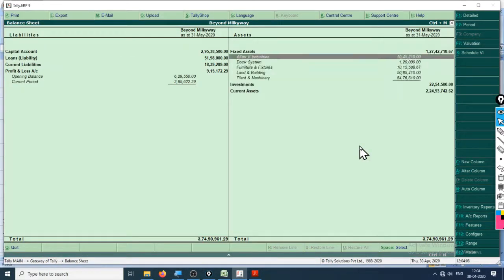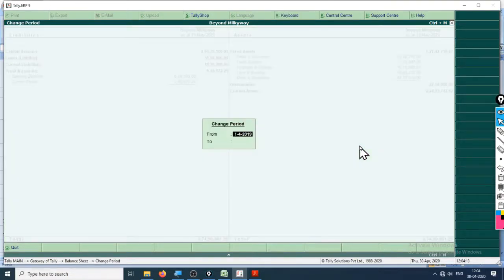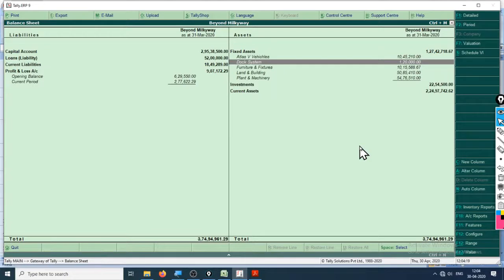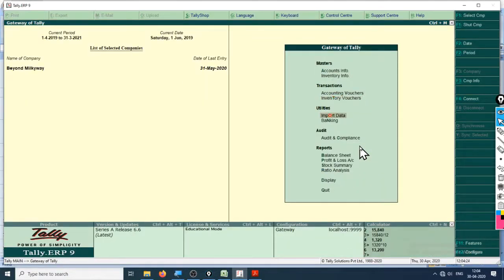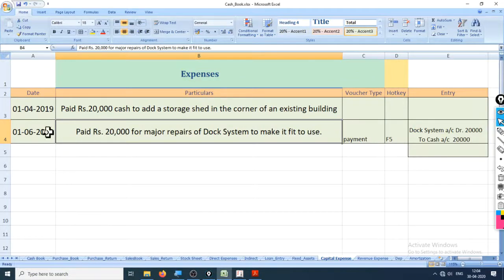Fixed asset dock system comes to a total of 1,20,000. Okay, because we have not treated it as an expense, we have treated it as a purchase of asset only. This is how capital is differentiated from revenue. Looks like this is capital.